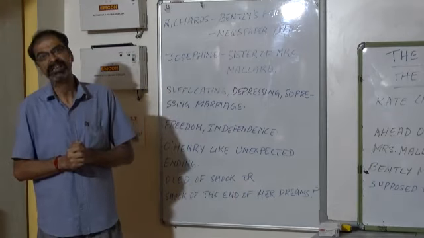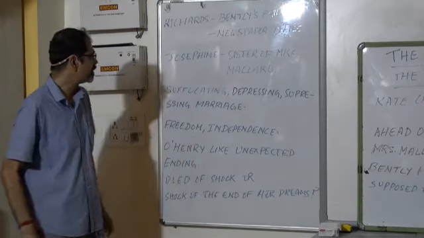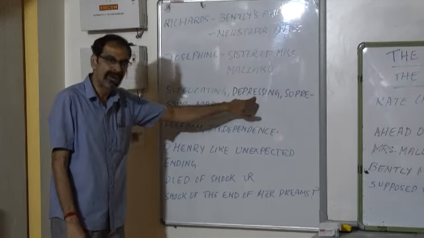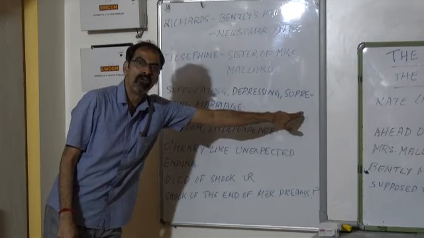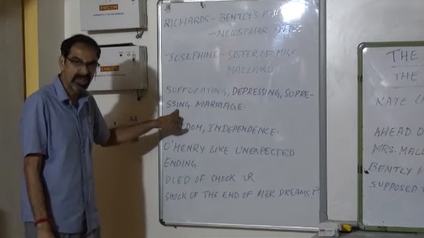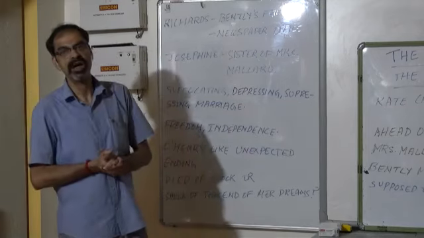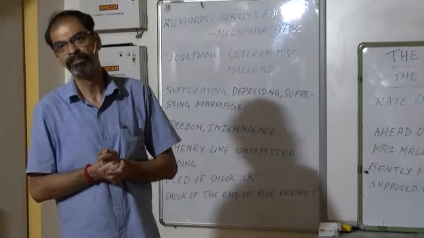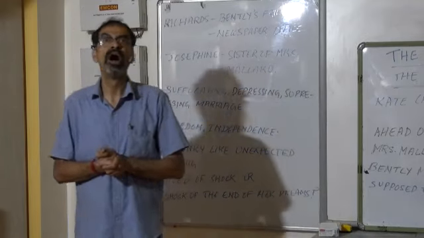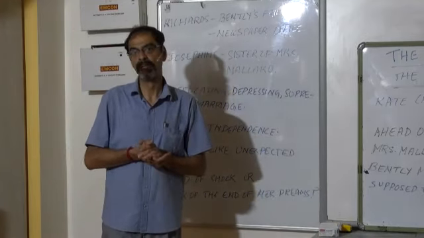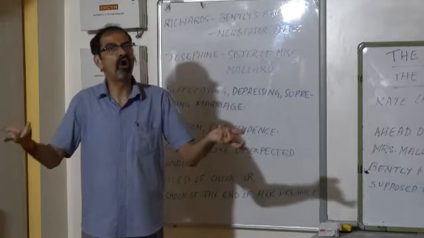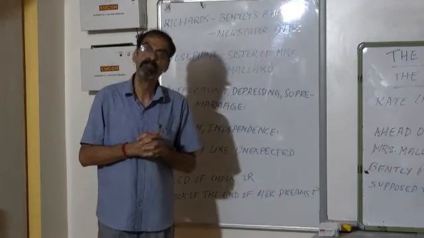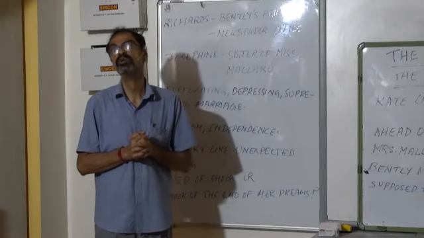That is why she had always felt that her marriage was a suffocating one. It was a depressing marriage. She had always felt suppressed in her marriage because she had a feeling that she did not have any freedom or independence or her own will in the marriage. She had to follow, she had to do whatever the husband wanted her to do.